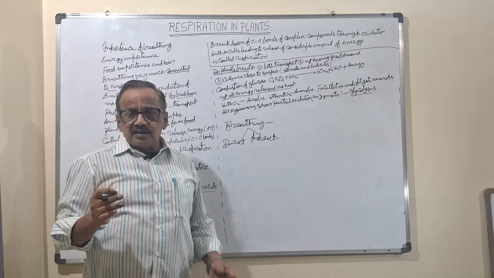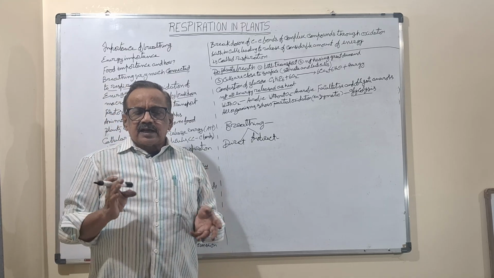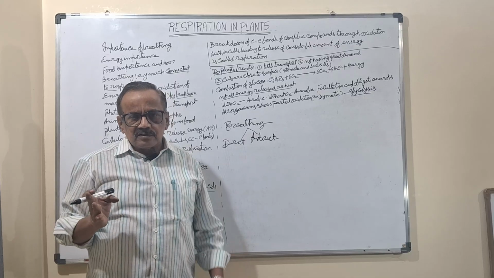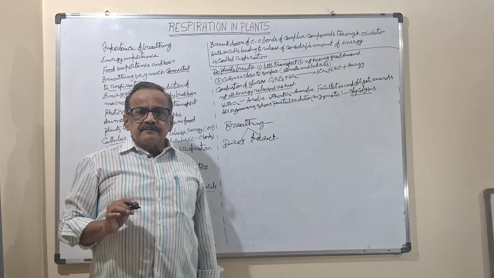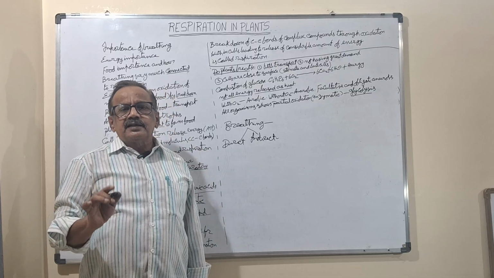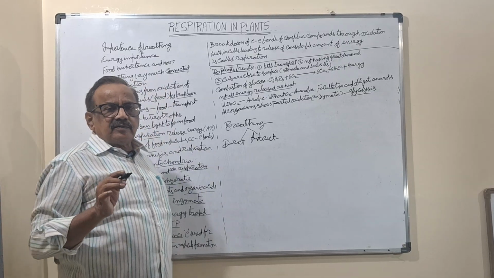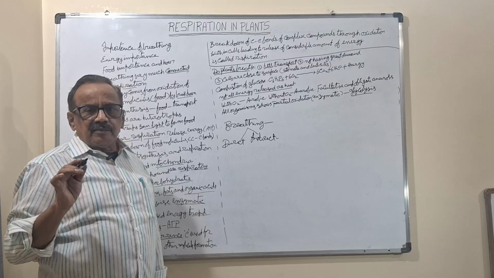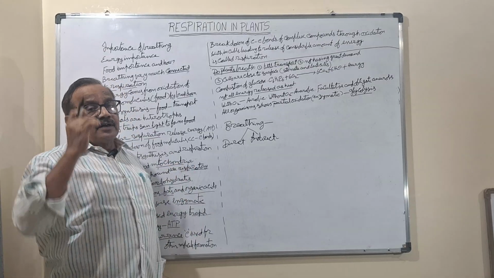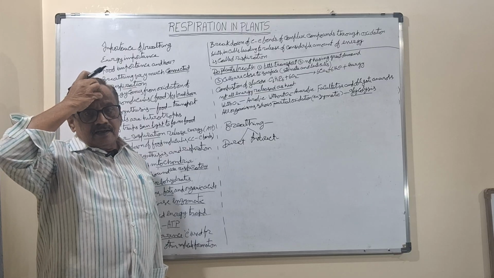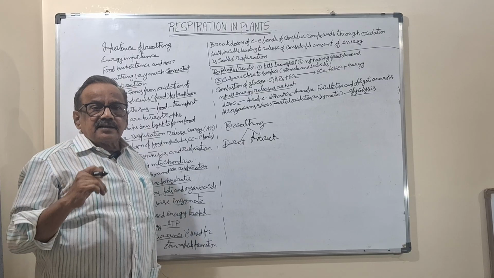Whatever it may be, anabolic means formation of the big molecules, catabolic means breaking of the big molecules. So anabolic or catabolic, whatever the metabolism may be, it requires energy. That energy will be given by the respiration. So such type of energy, how will the living organisms get it? All of you know how you are getting the energy?